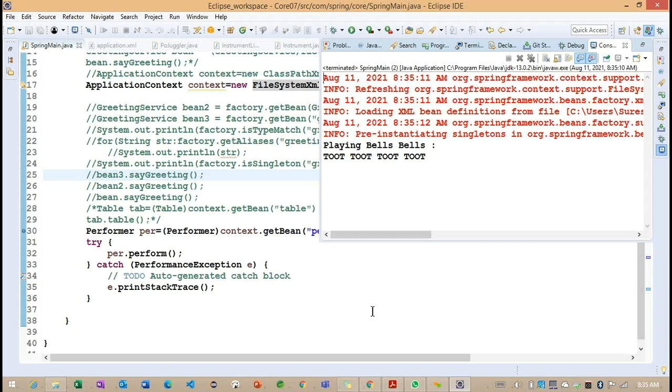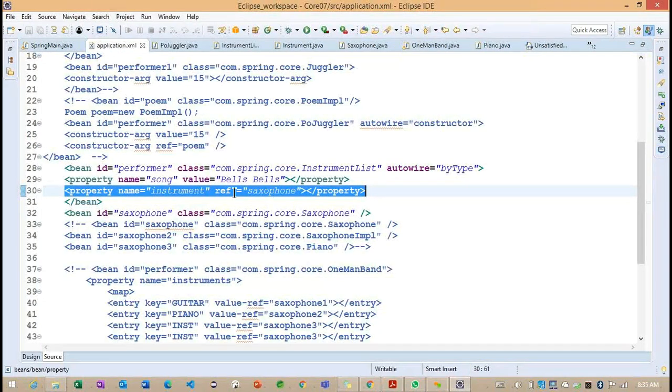In case I get an exception, sometimes what happens is that if I add multiple objects of the same type, getting the point? If I comment out the property related section of code, we may get an exception here.